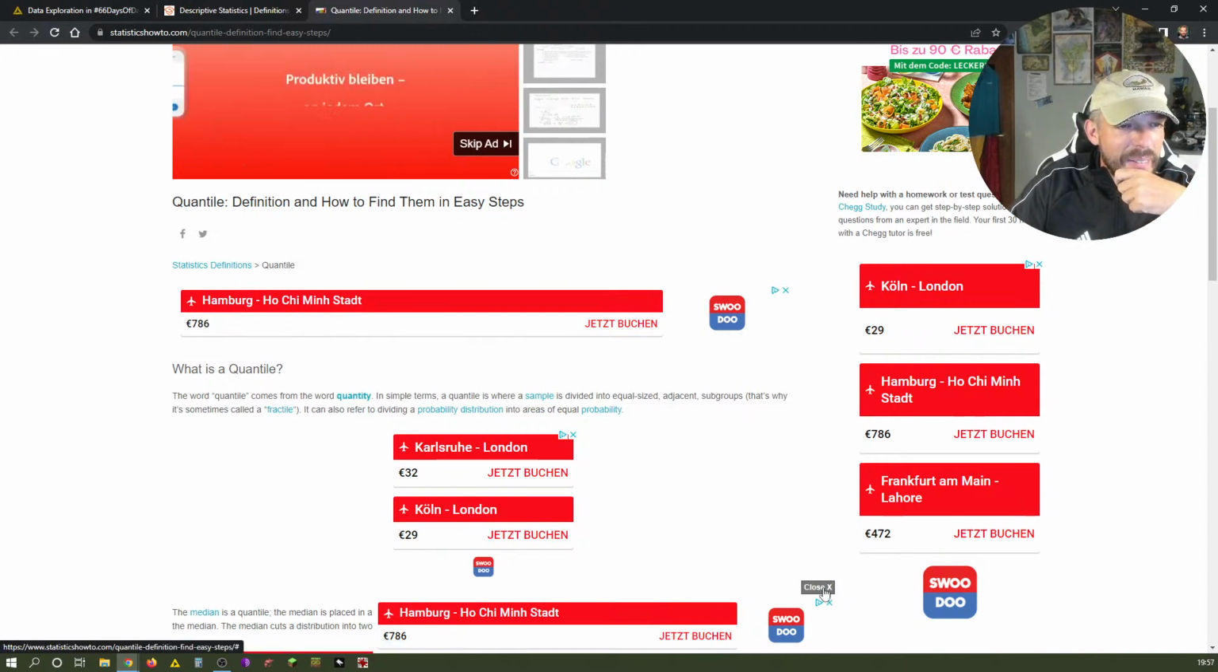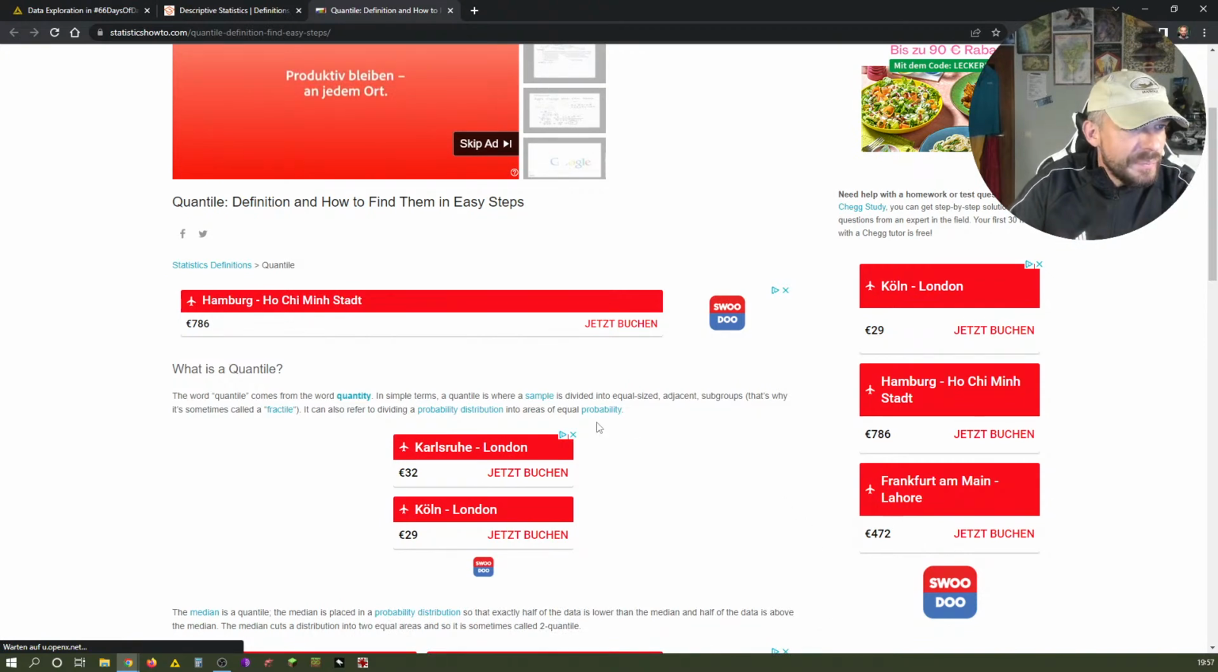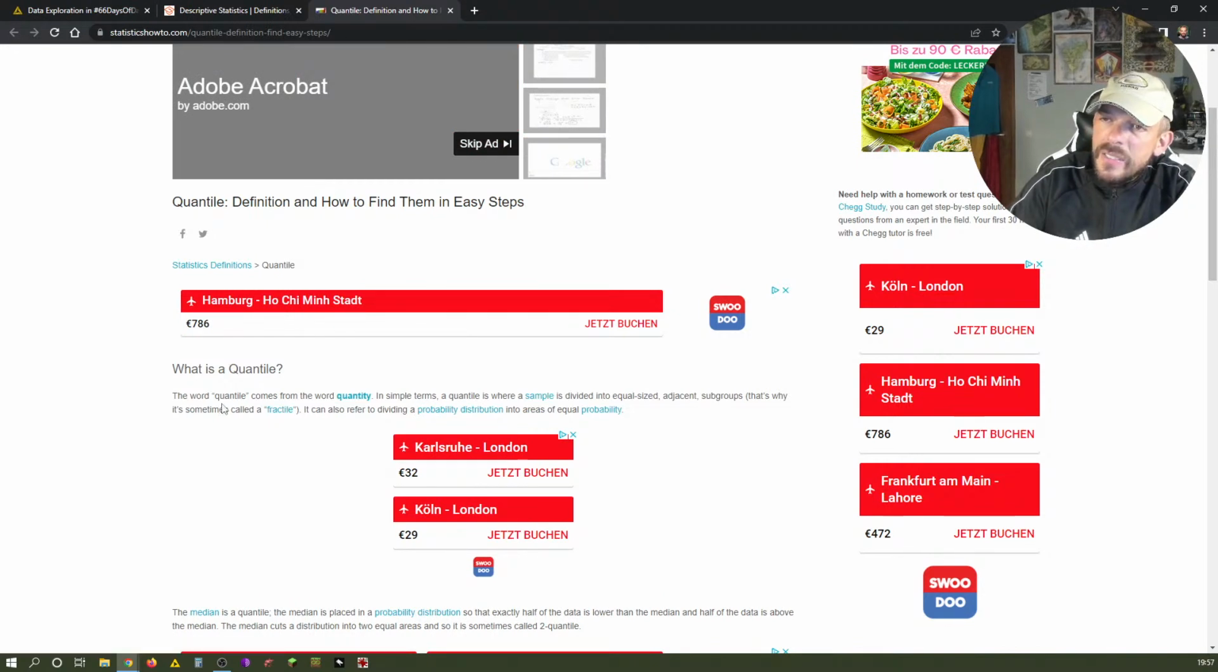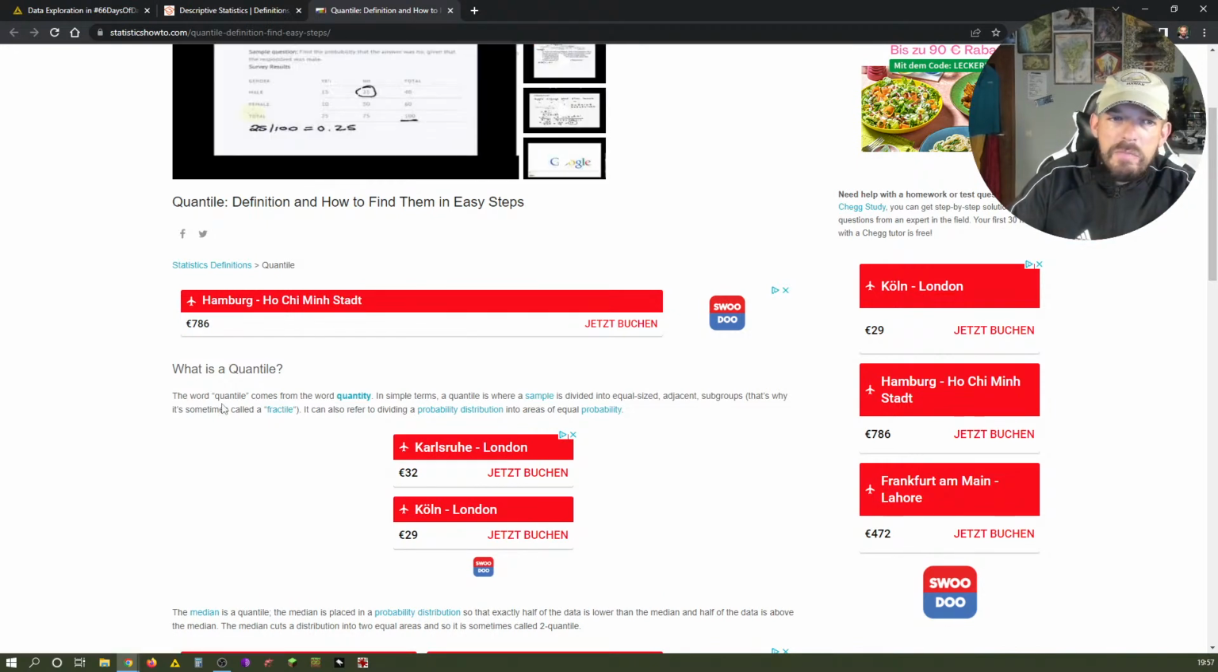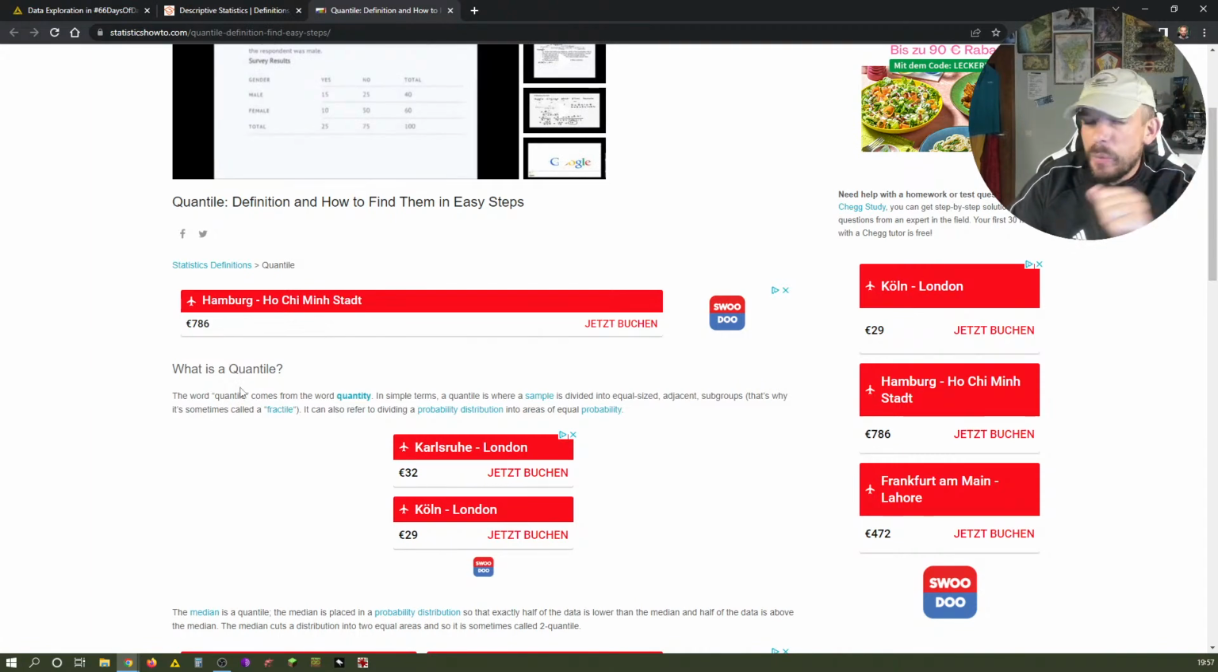But yeah, so maybe okay, so we can use quantiles in KNIME quite a lot if you want the machine to structure or bucket, order if you want, our data. So the word quantile comes from the word quantity. In simple terms, a quantile is where a sample is divided into equal-sized adjacent subgroups. That's why it's sometimes called a fractile. It can also refer to dividing a probability distribution into areas of equal probability.